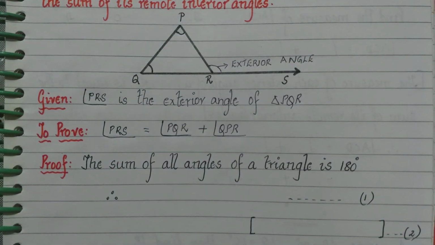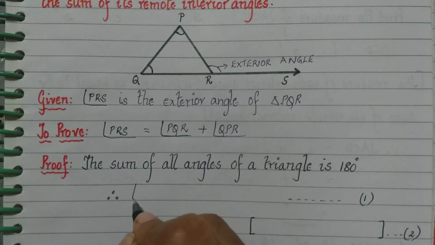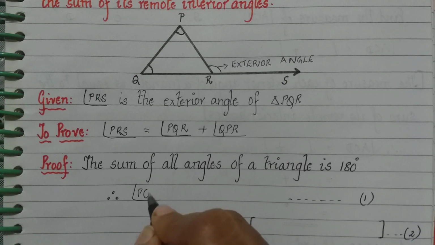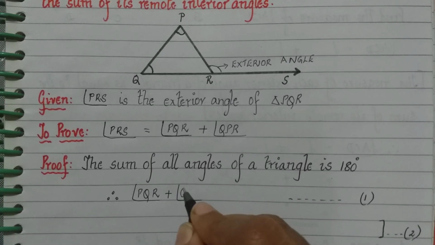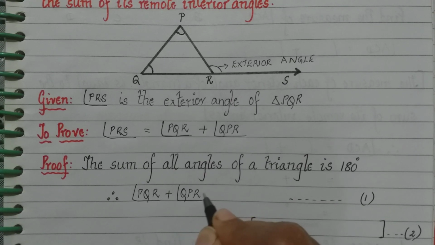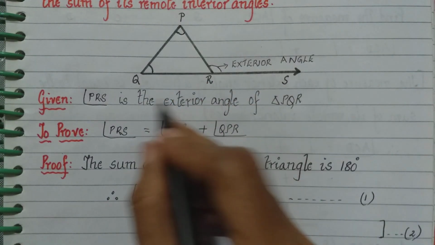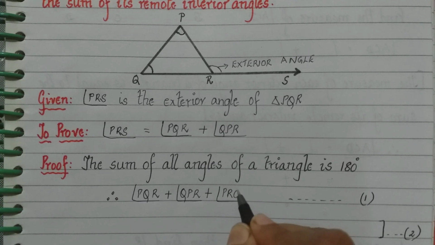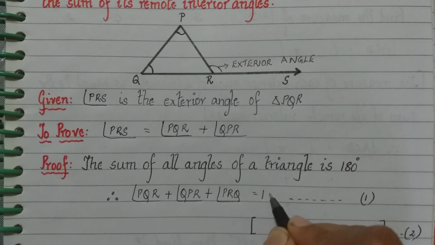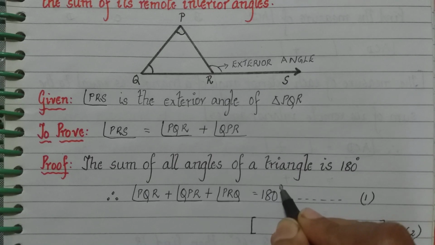So let me write: therefore angle PQR plus angle QPR plus angle PRQ is equal to 180 degrees.